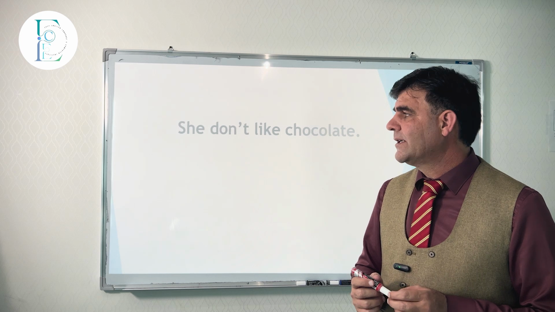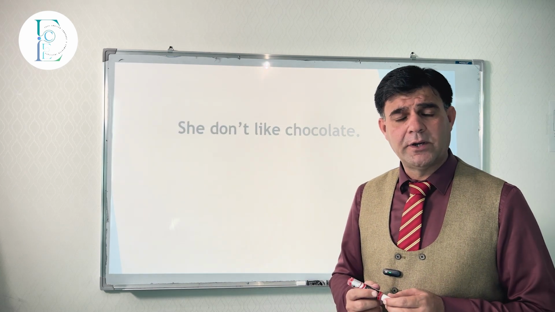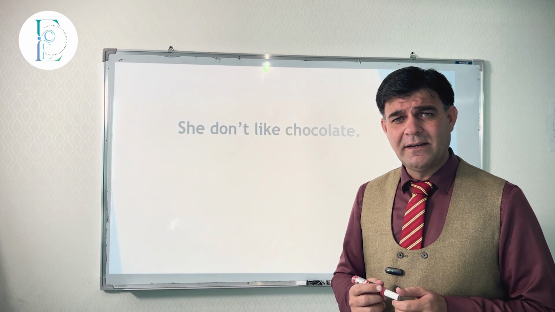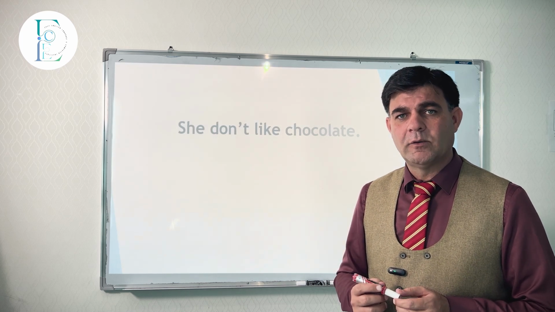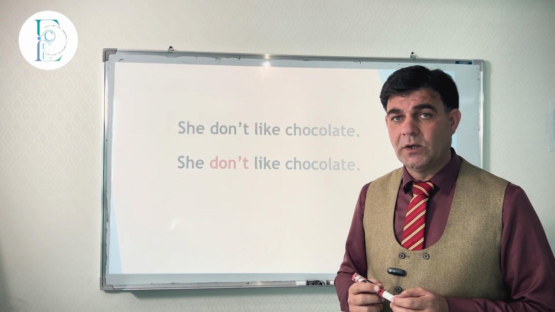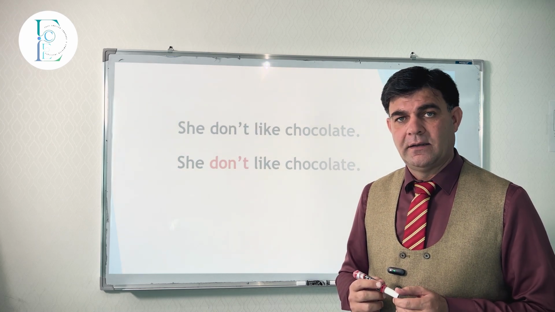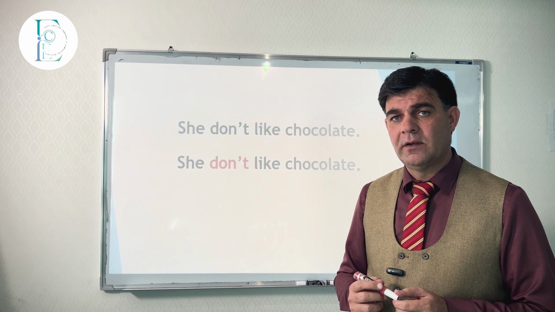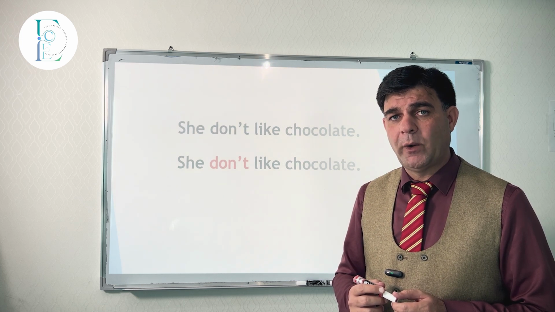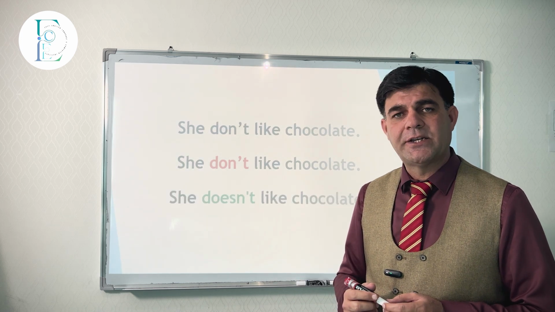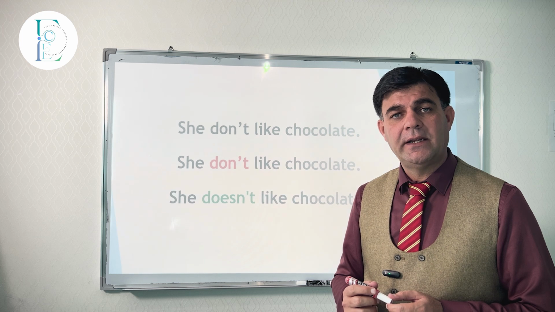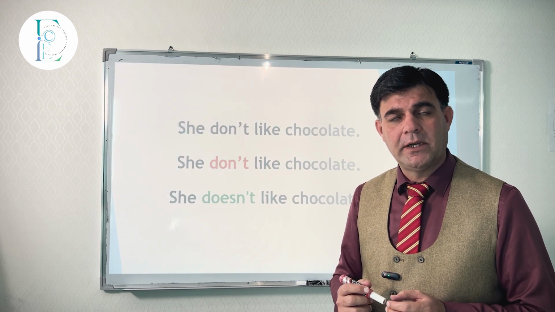She don't like chocolate. Normally we say that, right? Grammatically, something is wrong? Yes, there is. What is that? She don't. So the problem is with "don't." What should we say? We can make it correct by replacing "don't" with "doesn't": she doesn't like chocolate. Why? Because she is singular. He, she, it, singular name, singular noun.